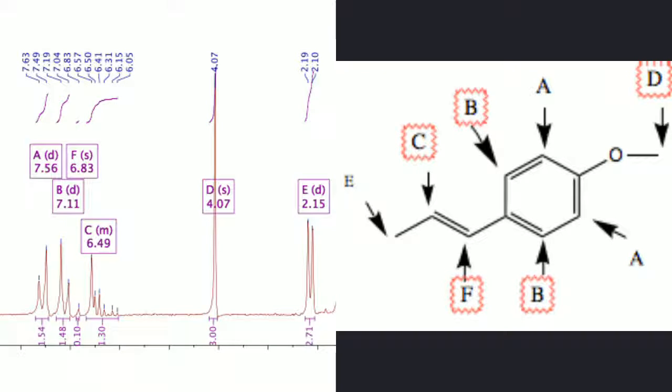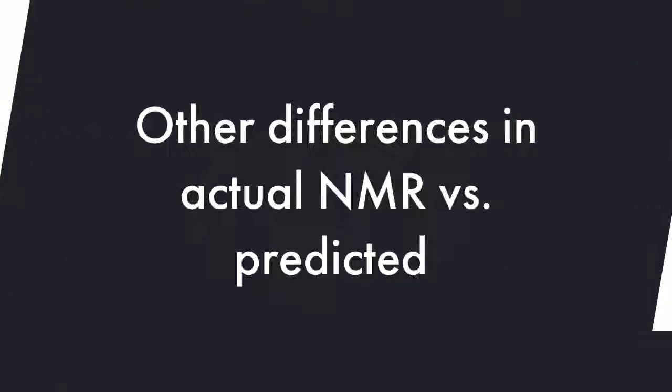Signal E at 2.15 parts per million has an integration value of 2.71, rounding to 3, representative of another CH3 present within the molecule. This CH3 is adjacent to one hydrogen and therefore will split 2 times.